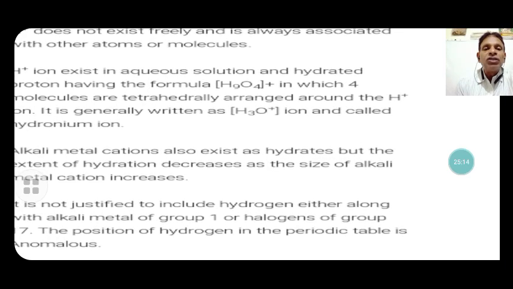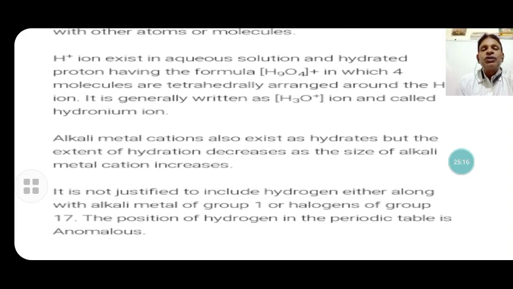Now, on the basis of this discussion, it is not justified to include hydrogen either with the alkali metals of group 1 or the halogens of group 17. The position of hydrogen in the periodic table is anomalous.